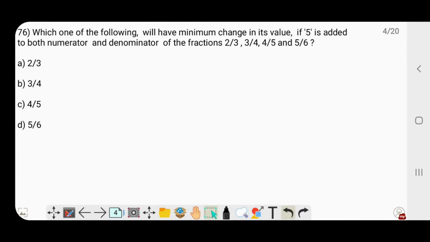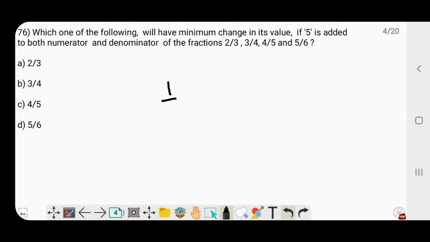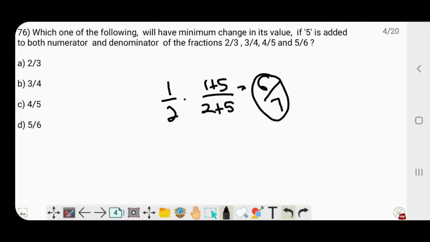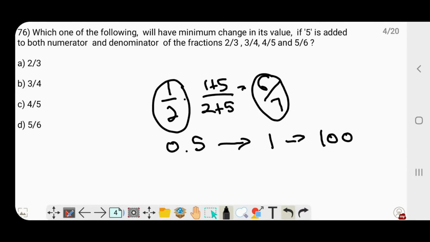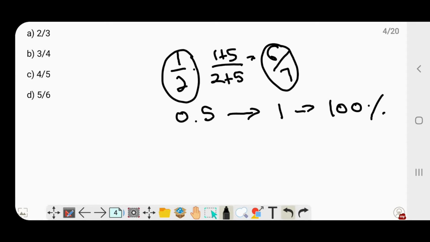Suppose we have a value, say 1 by 2, and I add 5 to both numerator and denominator, I would have 1 plus 5 by 2 plus 5, which is like 6 by 7, which is almost close to 1. So from 1 by 2, from 0.5, I move to 1, which is an increase of almost 100%.